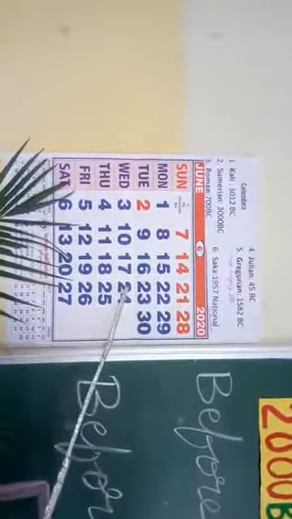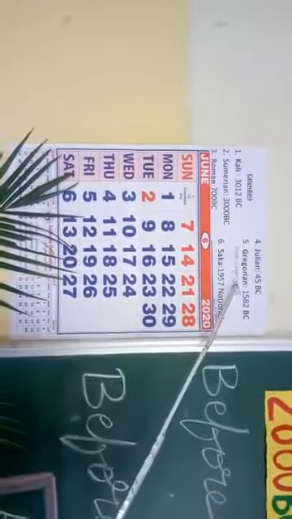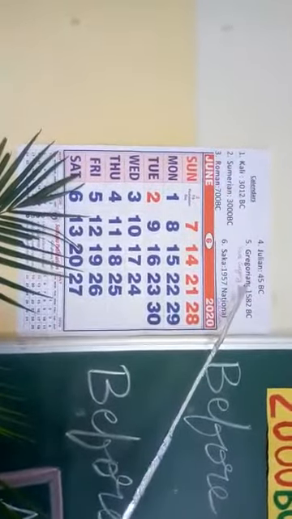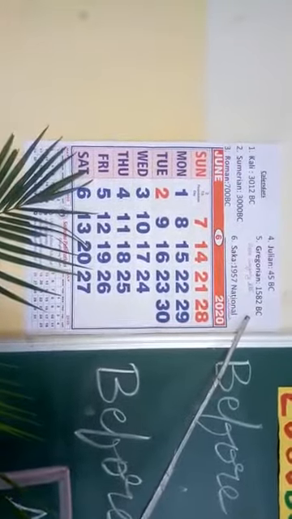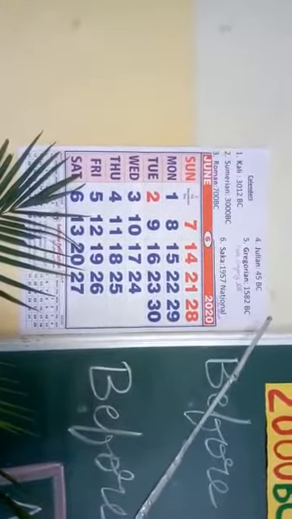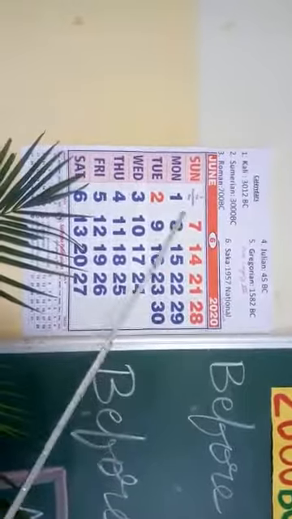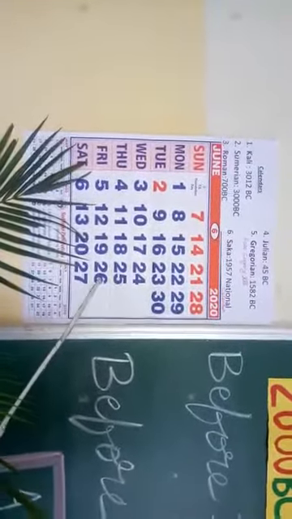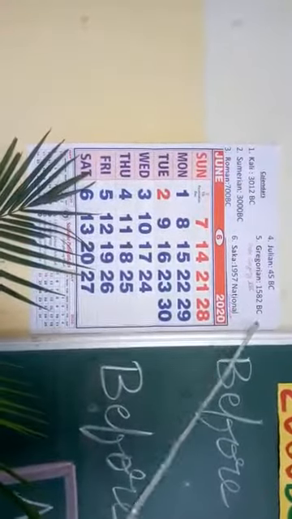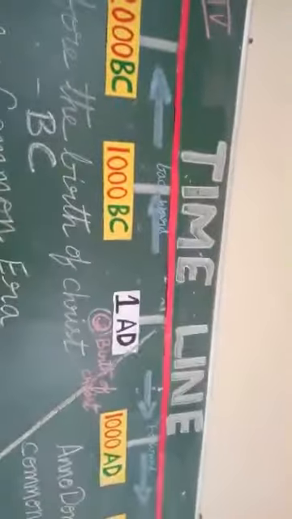Just look at the calendar here. The present calendar what we are following. This calendar is actually called Gregorian calendar. This was introduced in the year 1582 BC by Pope Gregory XIII. So this Gregorian calendar is generally used by the entire world. Let us see 1582 BC where it comes. Come here on the timeline.